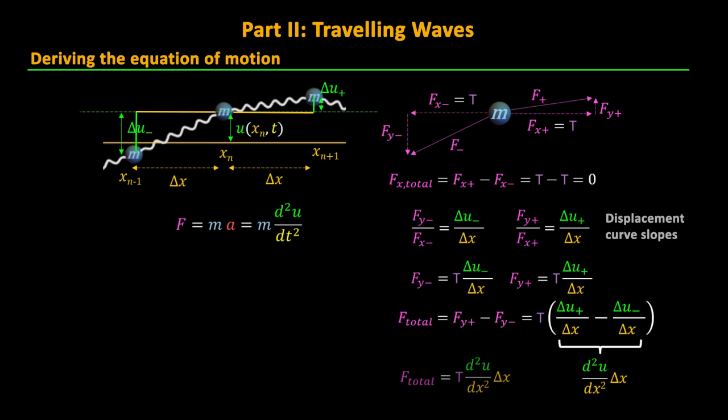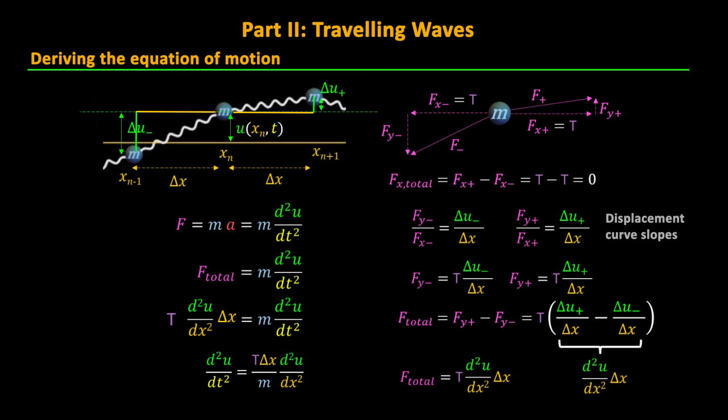But now we can plug this equation for the net force into Newton's law and see that T times the second derivative of u with respect to x times delta x must equal m times the second derivative of u with respect to time. Or we can rewrite that as the second derivative of u with respect to time equals tension times delta x over mass times the second derivative of u with respect to x.